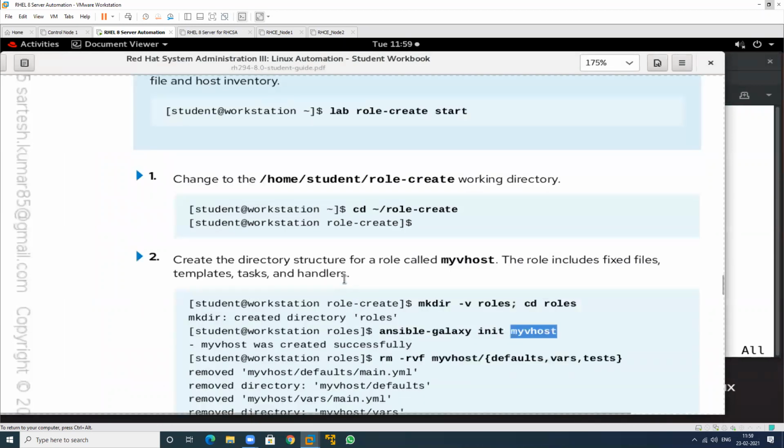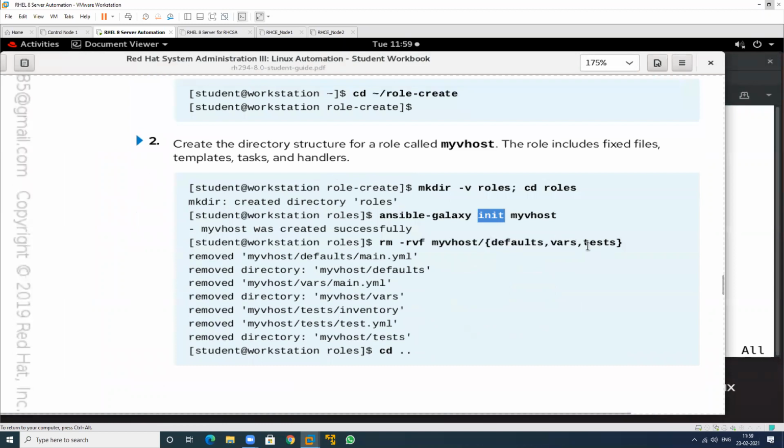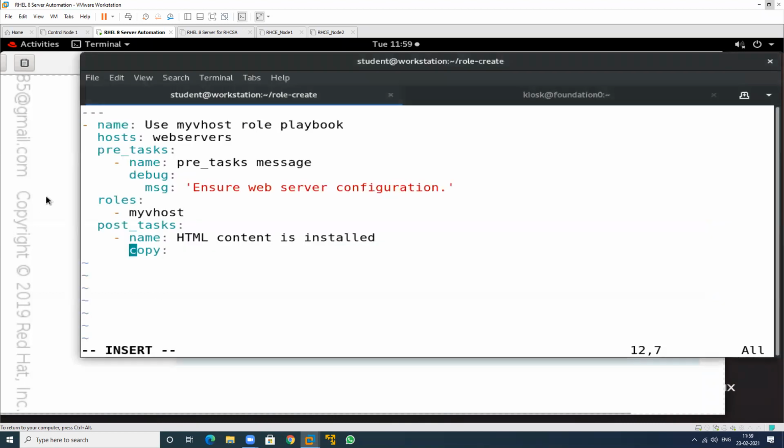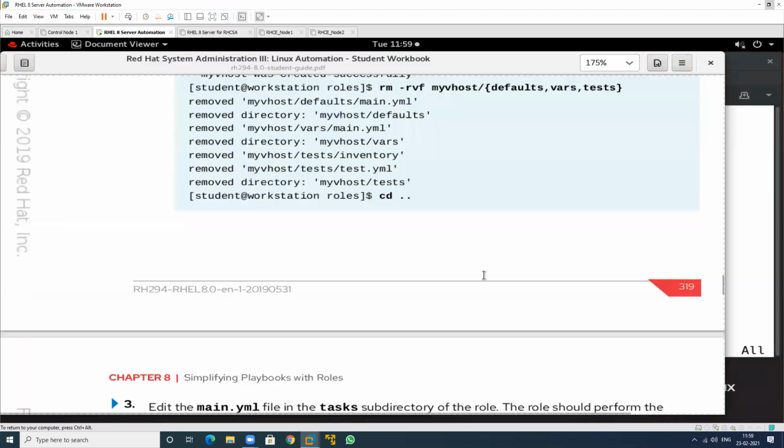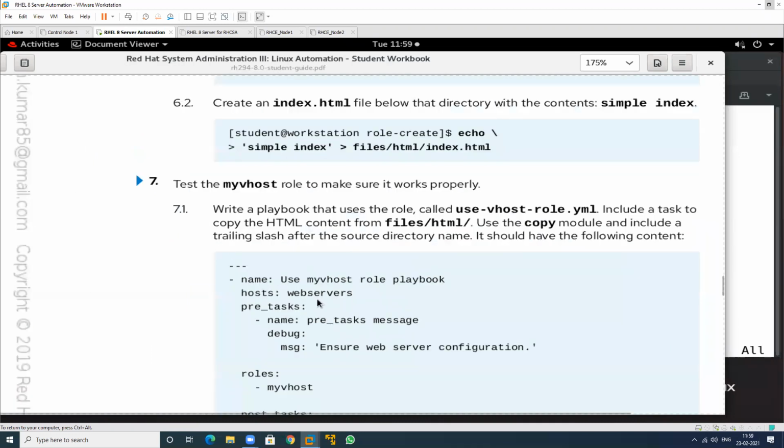In this we have how many directories? All these directories are there related to defaults, vars, tests, and others. All the directories contain my particular main vhost directory. So I will show what is the last one. So I have created this also. So this is my post.